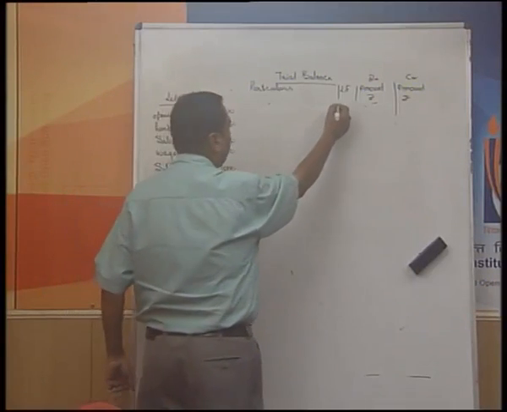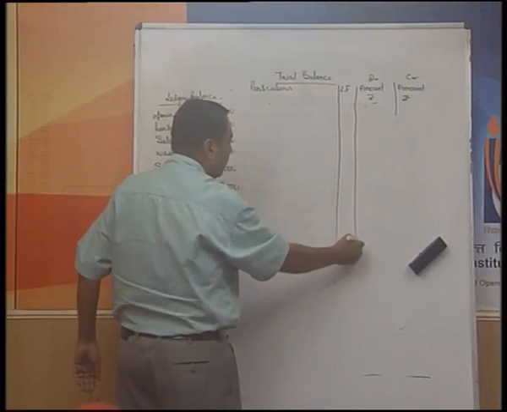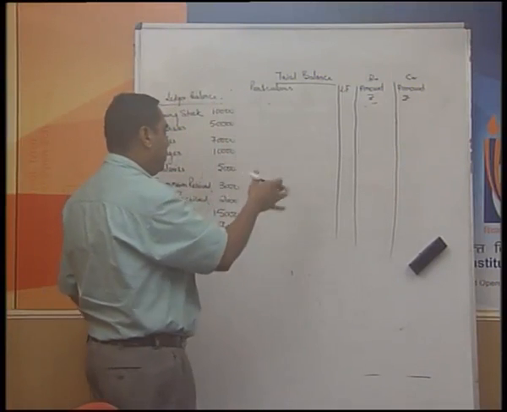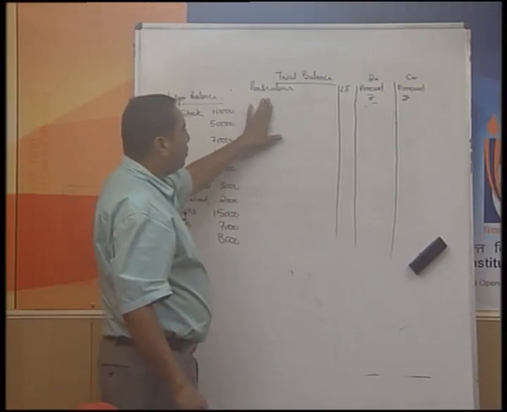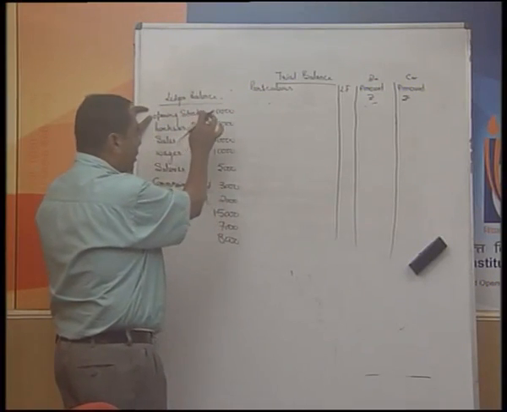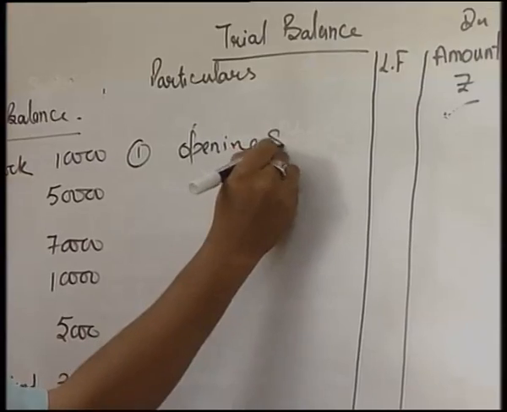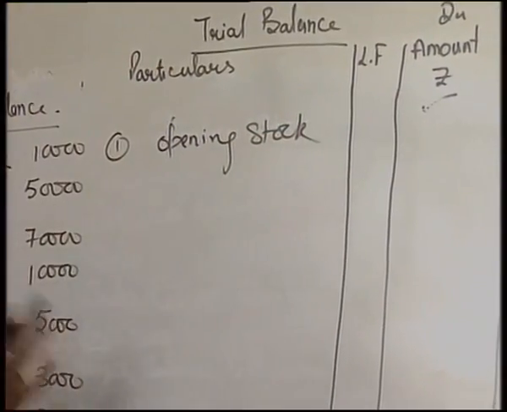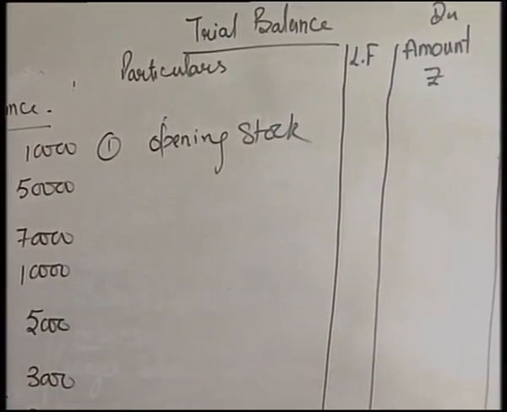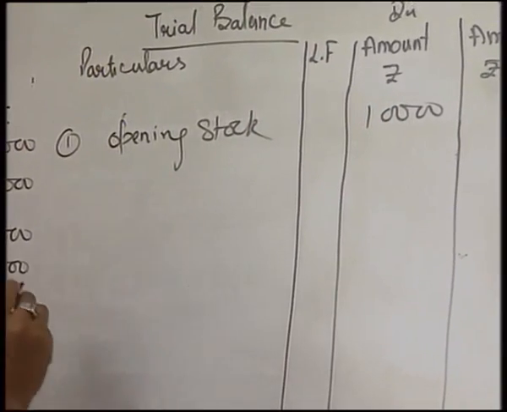Taking all the things that have been provided to us in the question, first of all we are going to prepare a format. The format, as I have already told you, will remain the same: there is going to be one column for serial number as per your convenience, particulars, ledger folio, amount debit, amount credit. Choose and pick one item each time. Say the very first item is opening stock. As you know, opening stock is always going to have the debit balance as per the format which I have explained right now. So, this 10,000 rupees will be shown in the debit column.